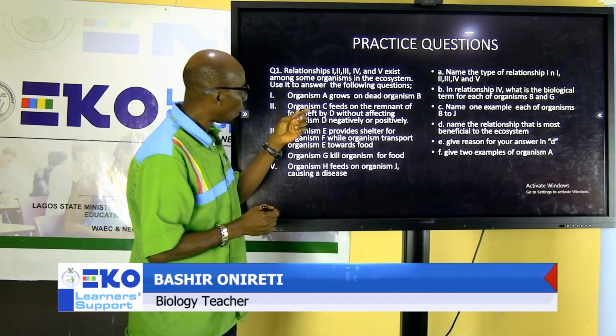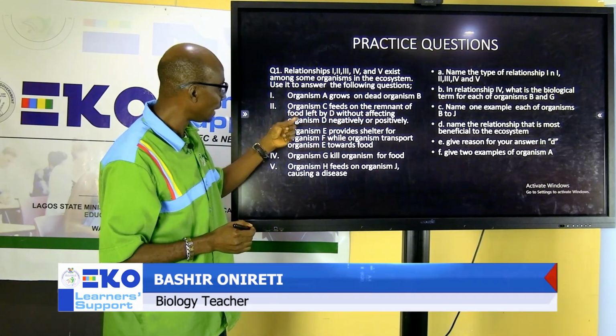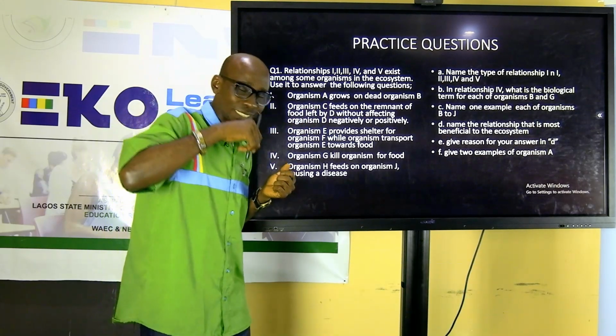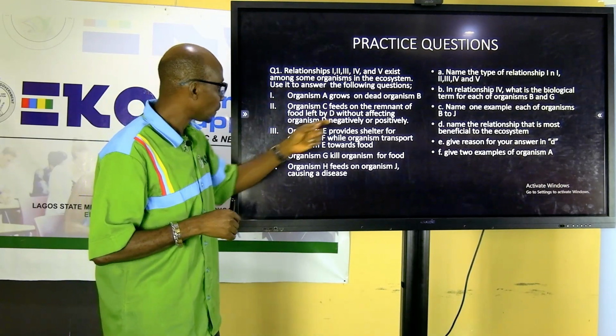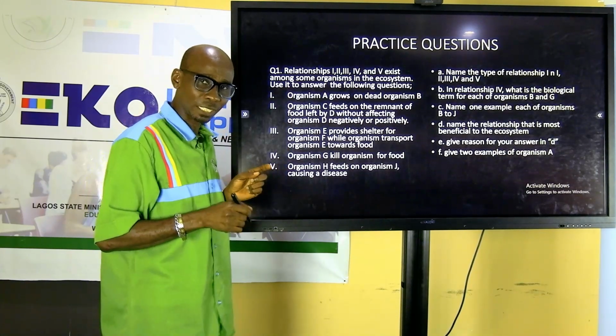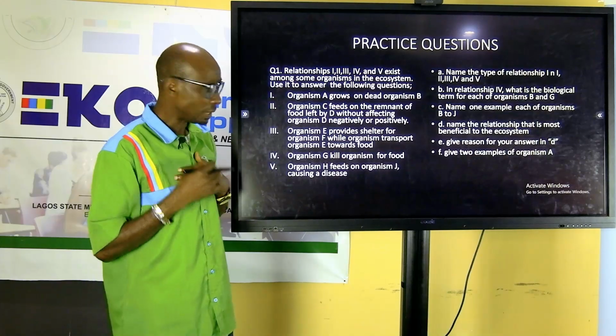The next one: organism C feeds on the remnants of food left by D. C feeds on what is left by D without affecting D. Remember, D is not affected, but C is getting food from D.